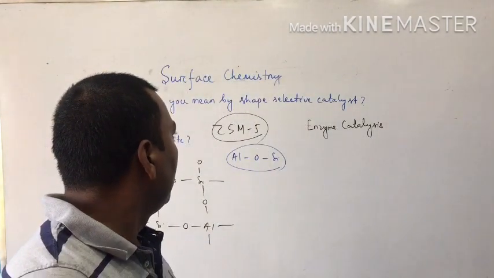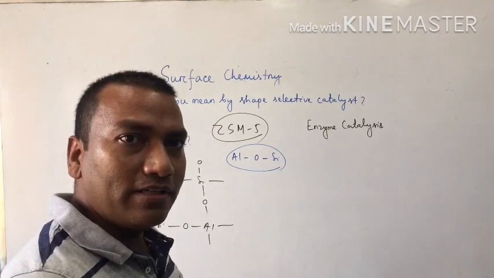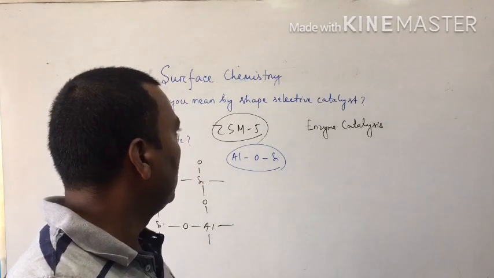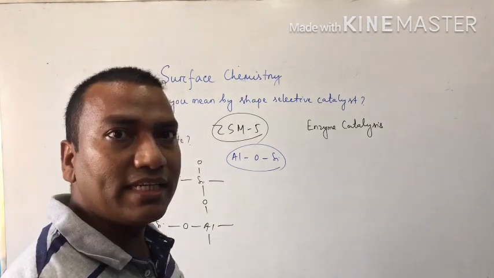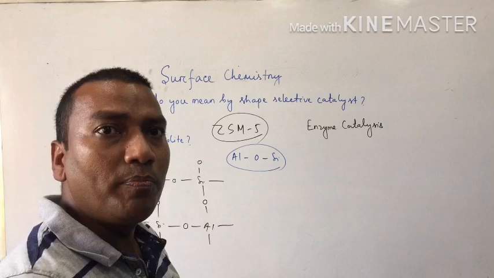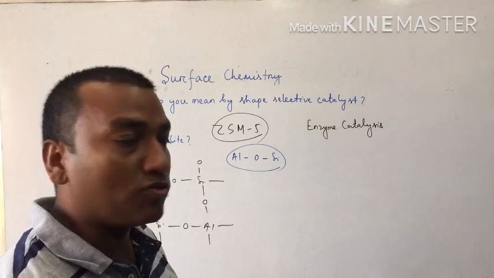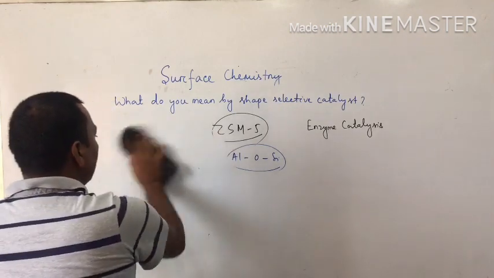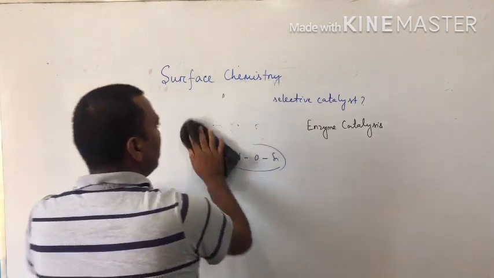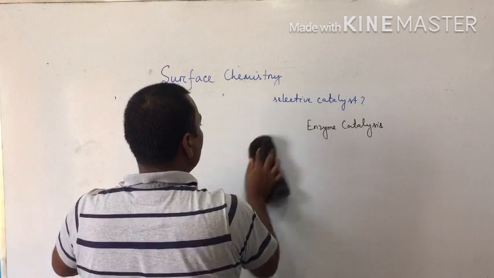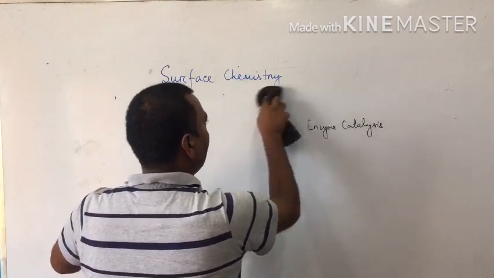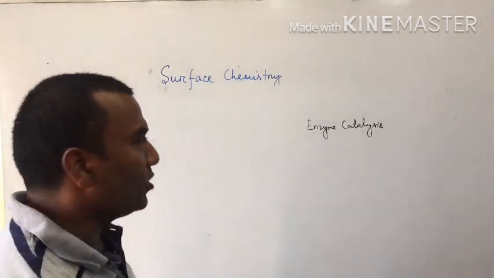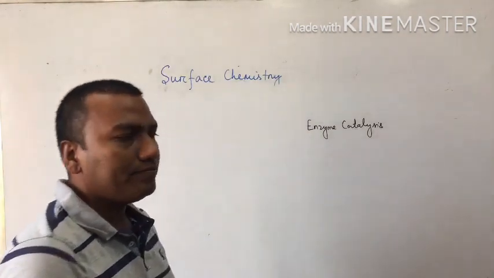ZSM5 is also used as a catalyst in the petroleum industry which converts ethyl alcohol directly to petrol, gasoline. Ethyl alcohol to petrol. Okay, so that's why this is called a shape-selective catalyst. Zeolite is a shape-selective catalyst. Shape-selective catalyst depends upon the pore size or particle size.